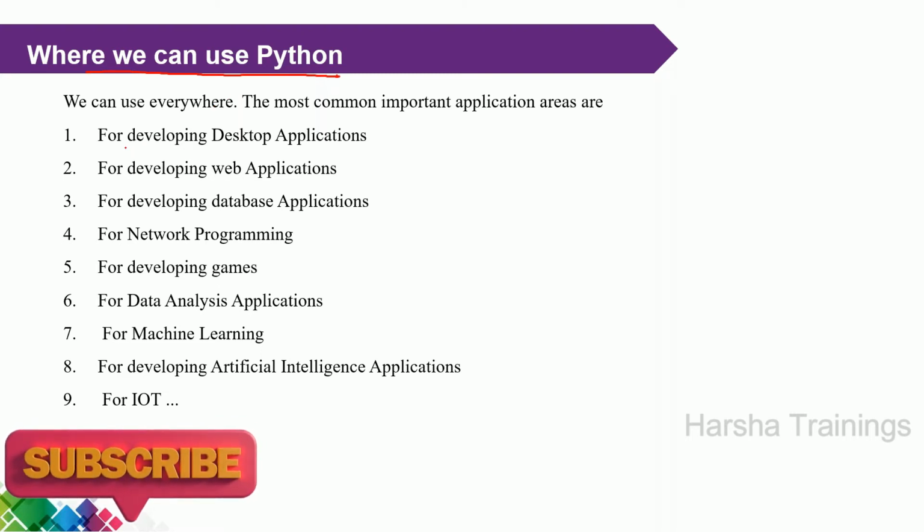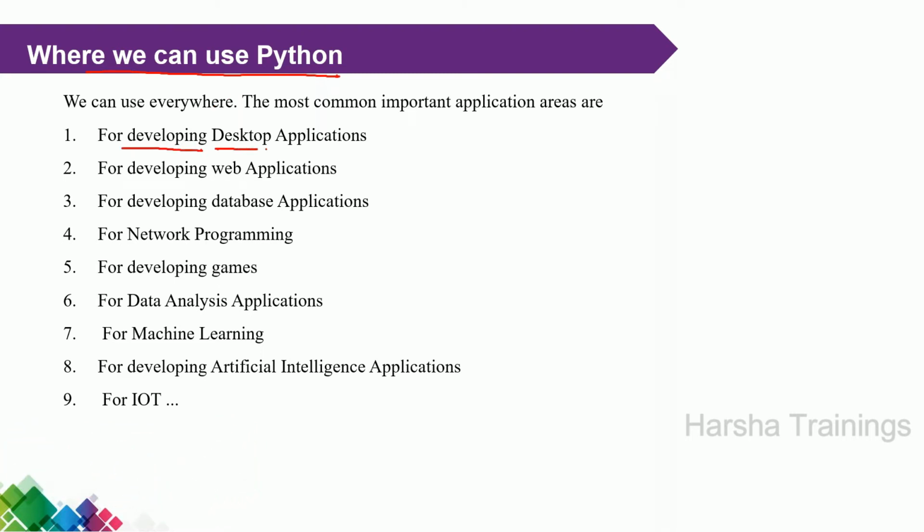First one, for developing desktop applications. What is meant by desktop applications? Simply the software that is installed in a particular computer. For example, whenever you go to a shopping mall, the shopping mall contains some billing. Suppose, assume DMart. DMart has some billing software. That software is developed by using Python. Another example is the VLC media player. You have to install VLC player in your system, then only it is possible to view the movies.